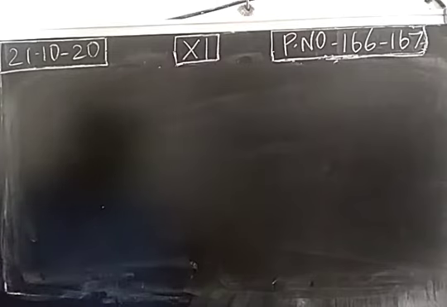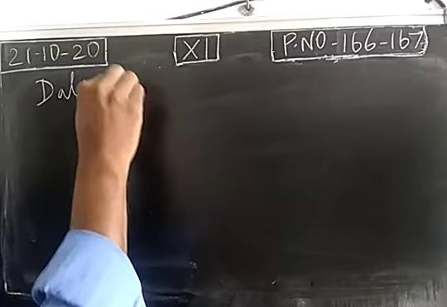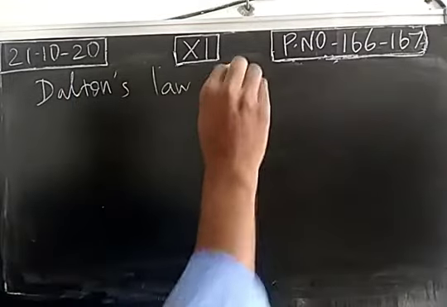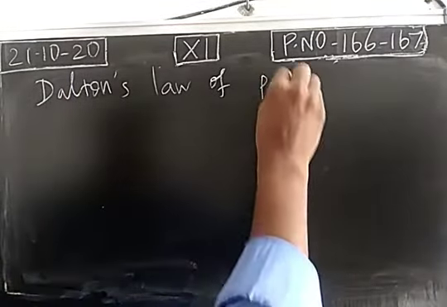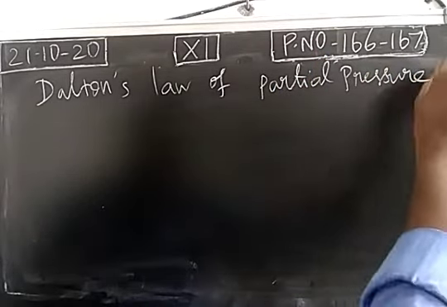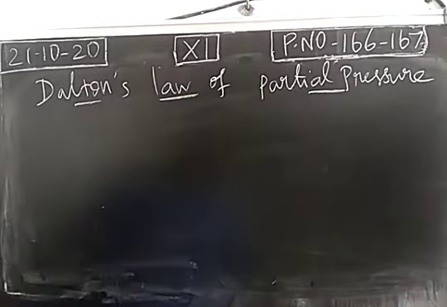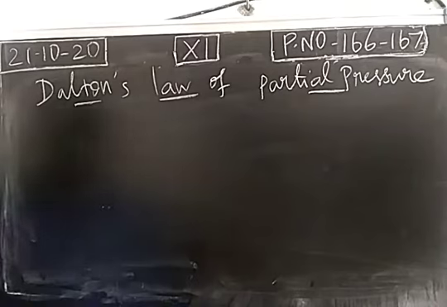Next we move into another gas law, Dalton's law of partial pressure. So consider a container which has three gaseous components, right?